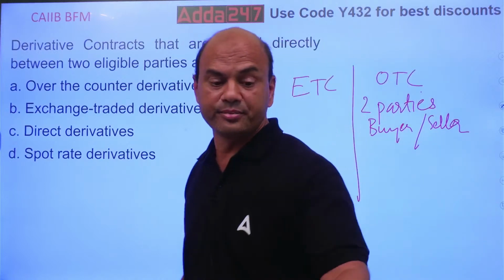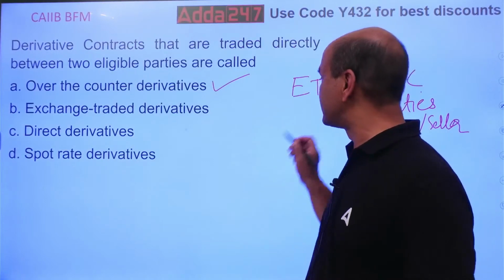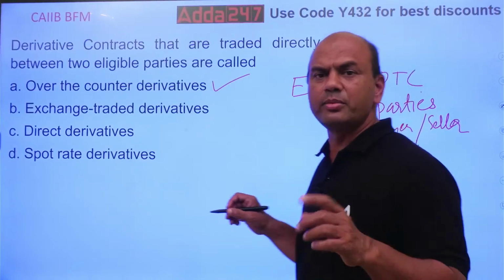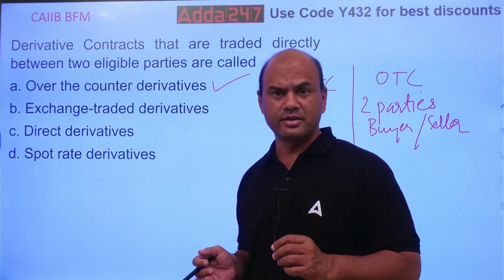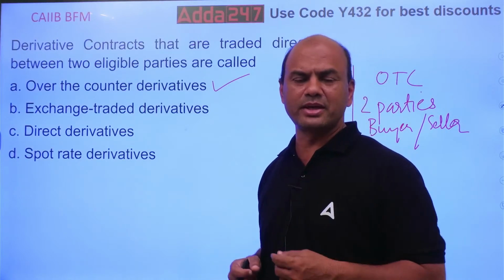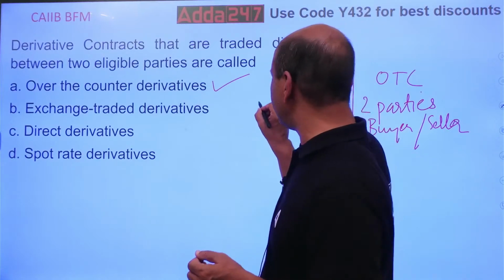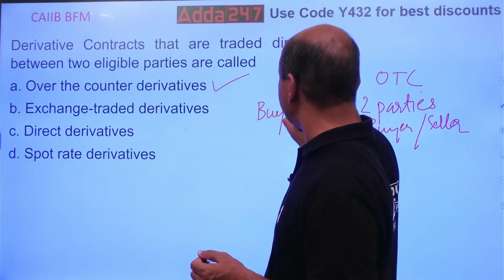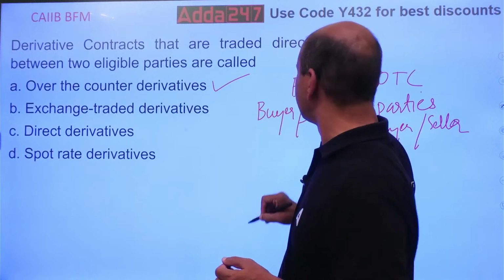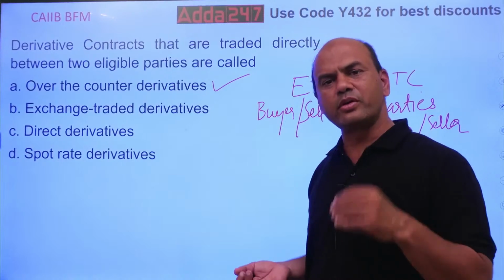Now, next part. In ETD, exchange traded derivatives, there are three parties. I'll give you one more example. When you buy shares in the stock market, let's say you buy Reliance or Infosys, do you know the seller? So who are the two parties now? You are the buyer, and there is a seller. But do you know who has sold it to you?